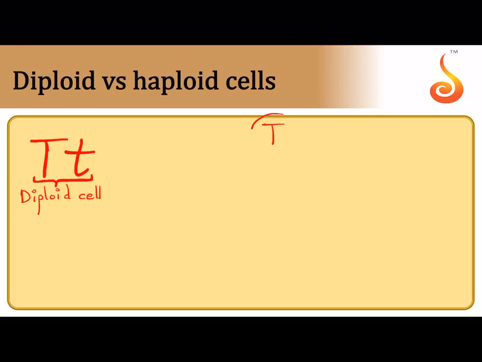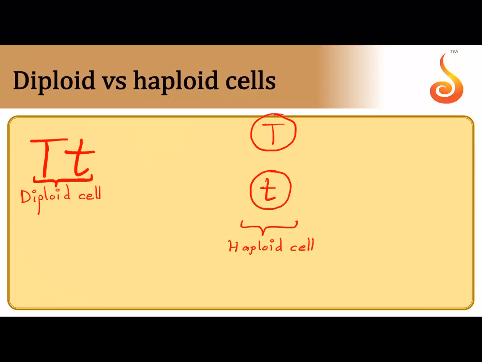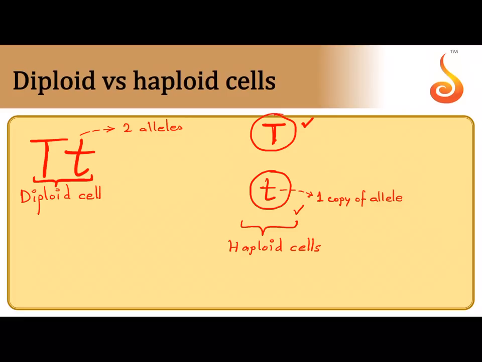If I represent capital T in a circle or small t in a circle, it is understood that I am talking about haploid cells. And see, they have only one copy of allele. Here, in a diploid cell, there are two alleles present together, but in a haploid cell, they either have the capital T allele or they have the small t allele. So what got separated? The pairs got separated.